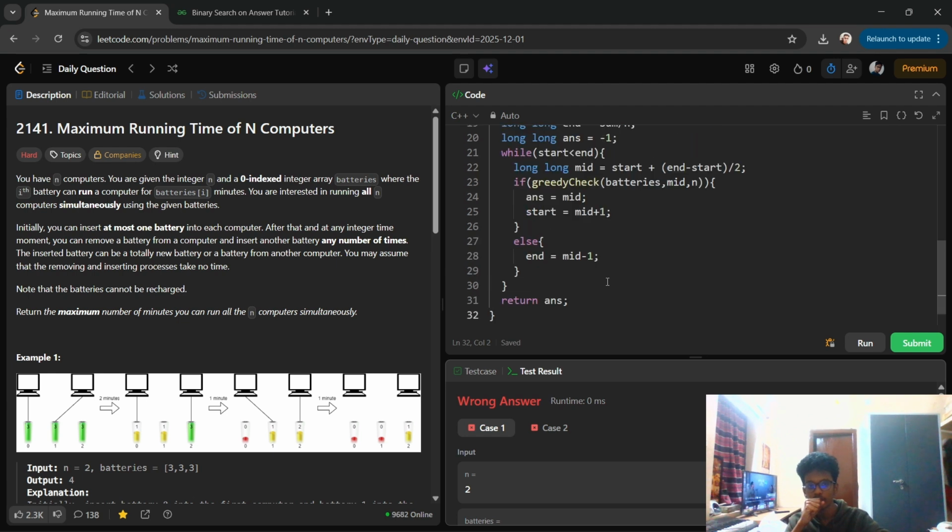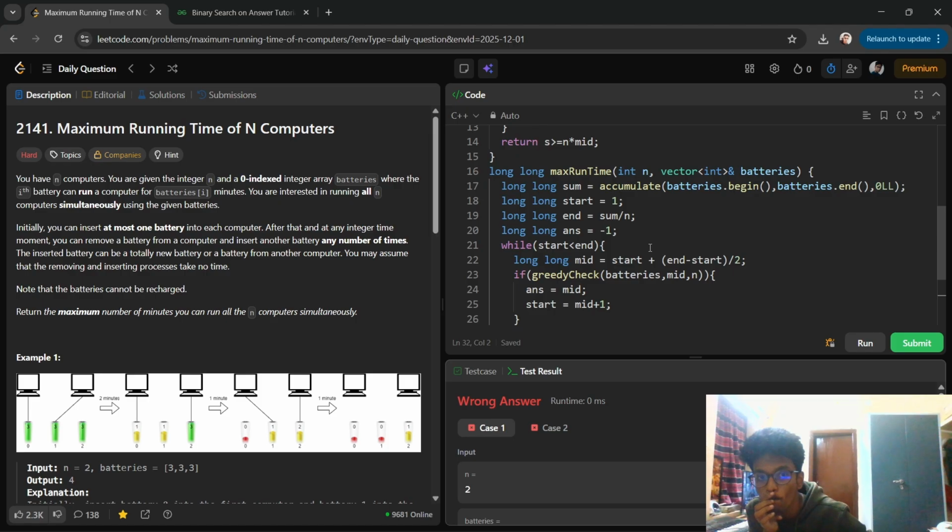So let's analyze why it gave a wrong answer here. We have start equal to 1, end equal to sum by n, while start is less than end.